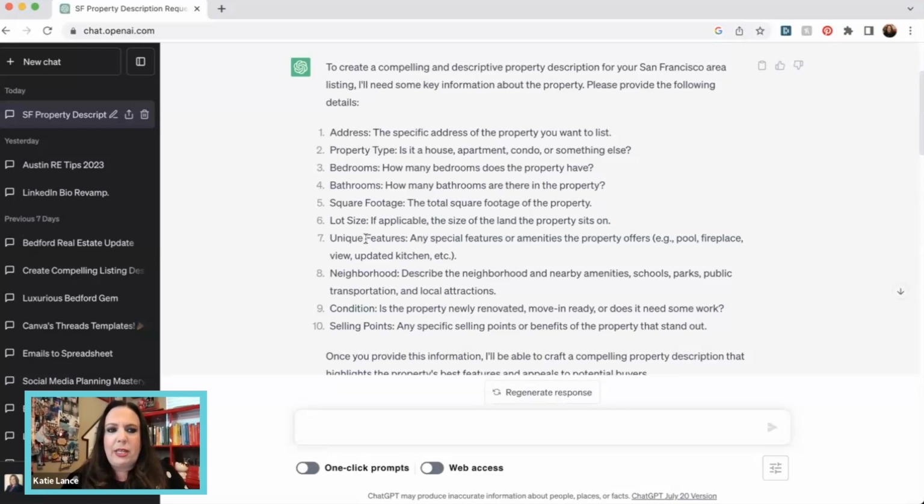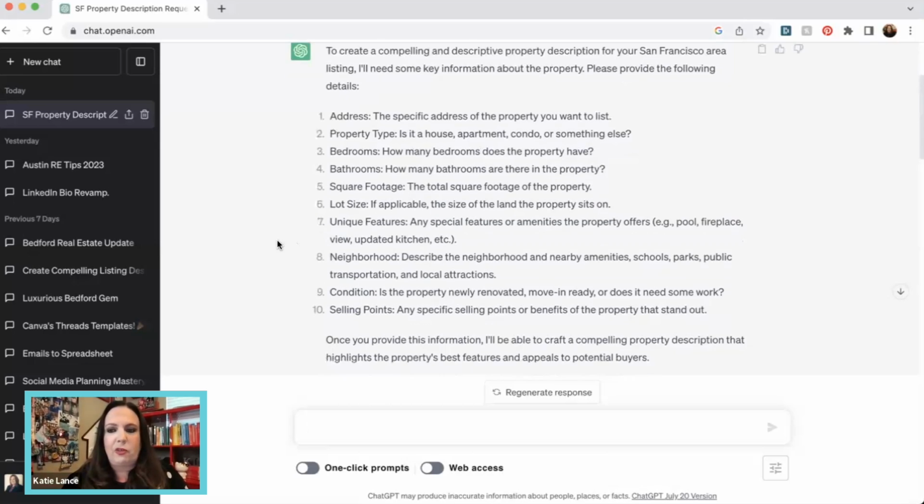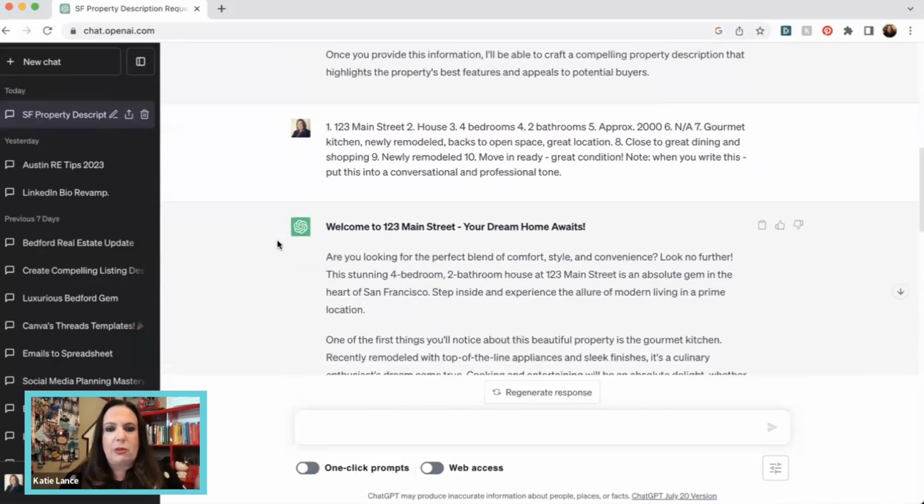And again, by the way, I have the paid version of ChatGPT. You do not need the paid version. The paid version is $20 a month, but you can do this with the free version.